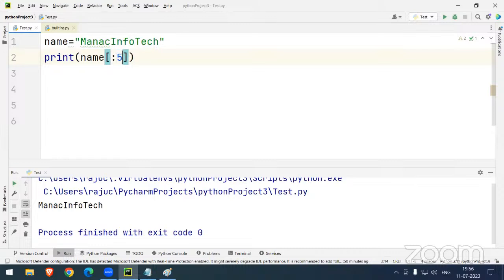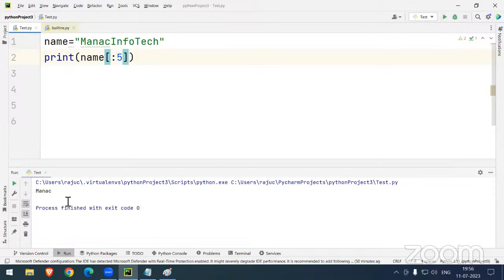Now here I'm writing the 5 star. Can you tell me what is the answer for this? Starting indexing I'm not specifying. Yes, perfect. Sir, starting indexing I'm not specifying, so it automatically starts with 0. Now we can see MANAC.